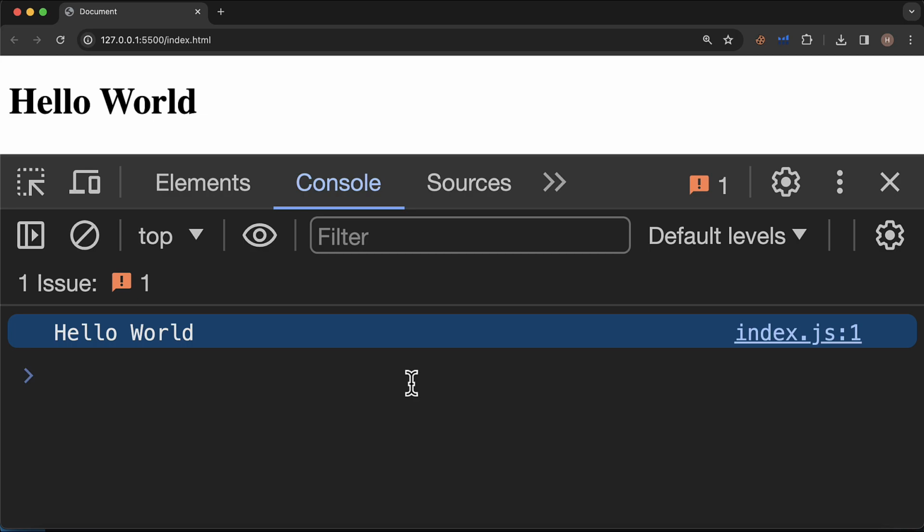Save the changes and go back to the browser. Now you can also see the hello world message, and it confirms that our code is now working. This was our introduction regarding JavaScript: what is it, why do we use it, and so on.